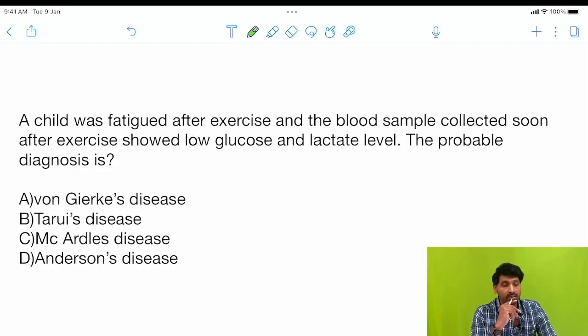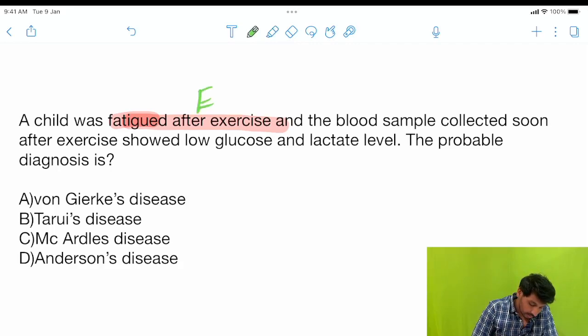A child was fatigued after exercise and the blood sample collected soon after exercise showed low glucose and lactate levels. What is the probable diagnosis? The key point to remember here is fatigue after exercise, that is exercise intolerance.